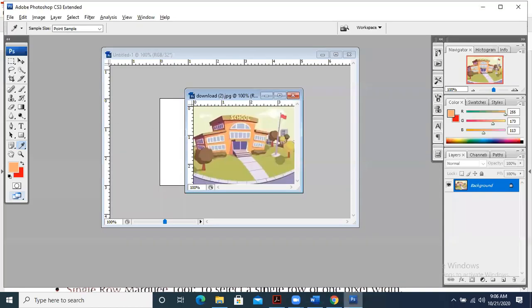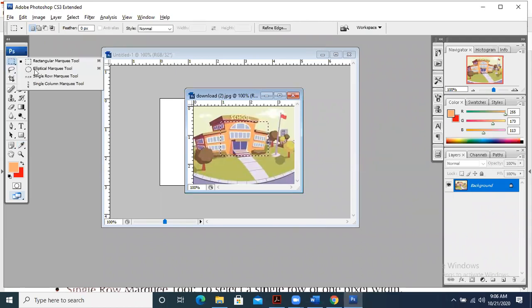For example, if I take it in this way, this is a rectangle. If I take it in an elliptical shape, it is going to do it in this way. But if you want a narrow one, it will be done in this way, but it will be very narrow. If you want a column, then you take it in this way. Okay, so this is basically the marquee tool for selection of objects.